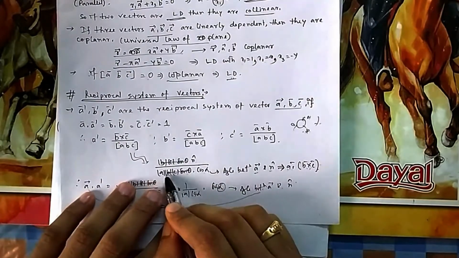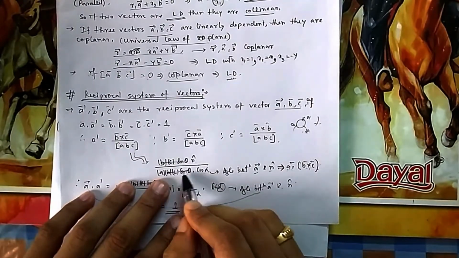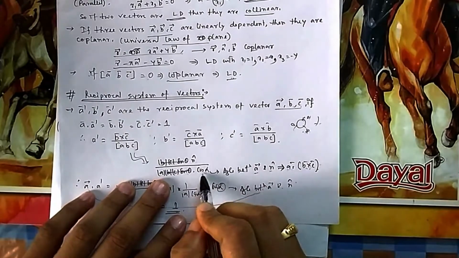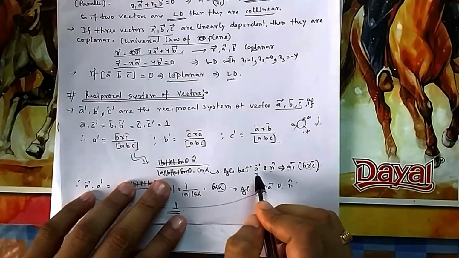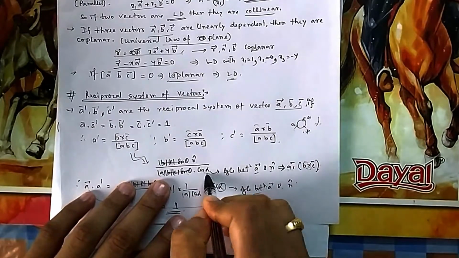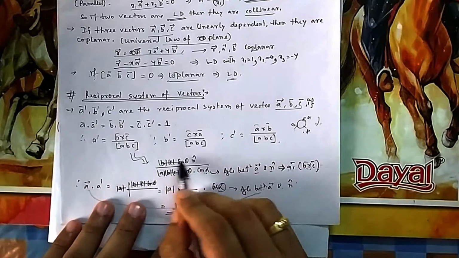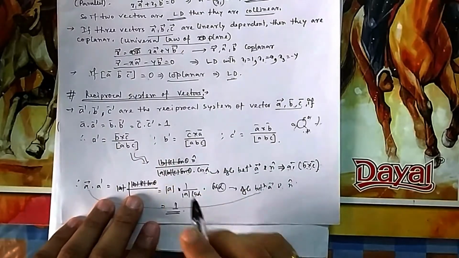So that's why I have taken A BC sin theta magnitude, that is the magnitude of this one, and the angle between that cross product, that is n cap, and A. So the angle between A and n cap is alpha. That's why it is cos alpha. Okay, now BC sin theta will cancel out.